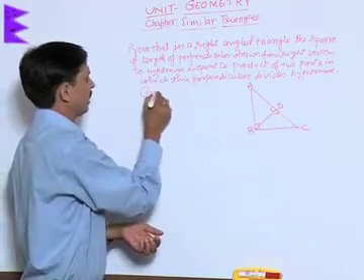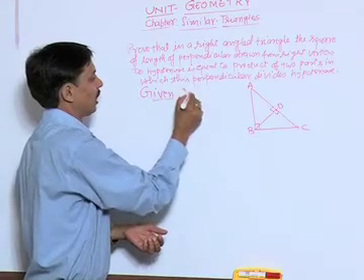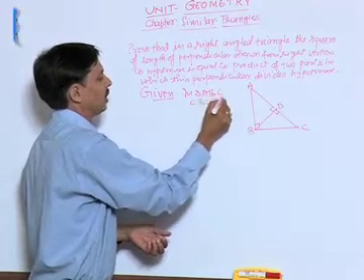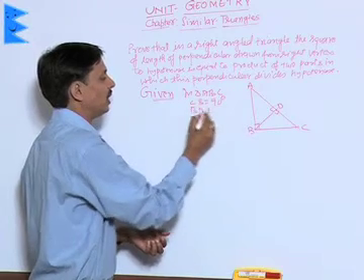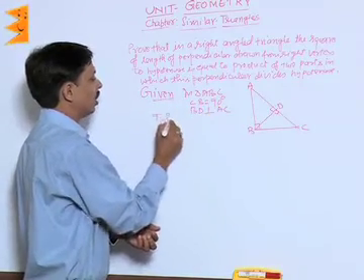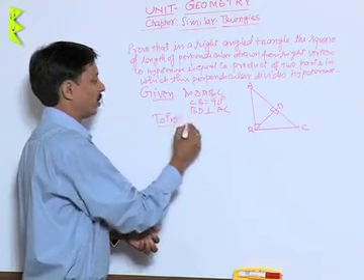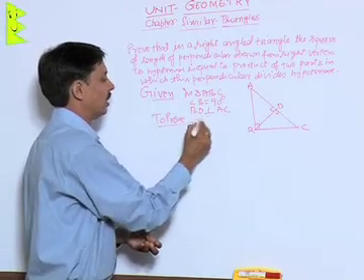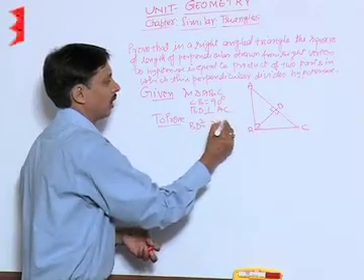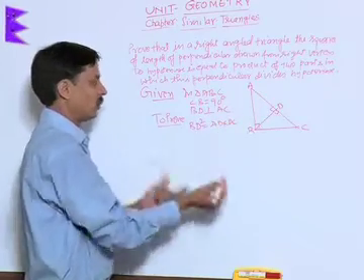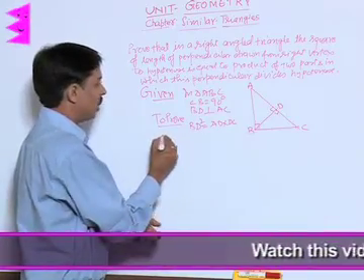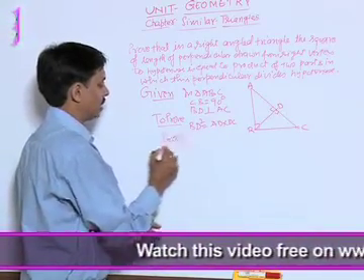I will write here in the given that in triangle ABC, angle B is 90 degrees and BD is also given perpendicular to the hypotenuse AC. What we want to prove is that the square of the length of this perpendicular BD is equal to the product of the two parts, that is AD into DC, in which this perpendicular is separating the length of the hypotenuse. Now there is no requirement to give any construction.